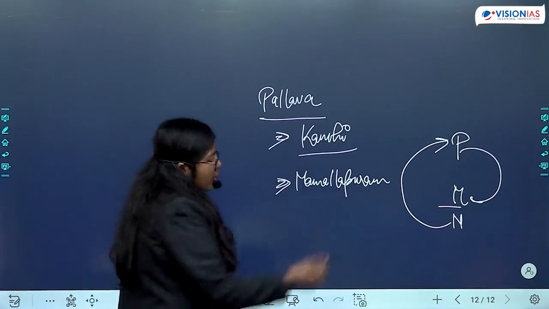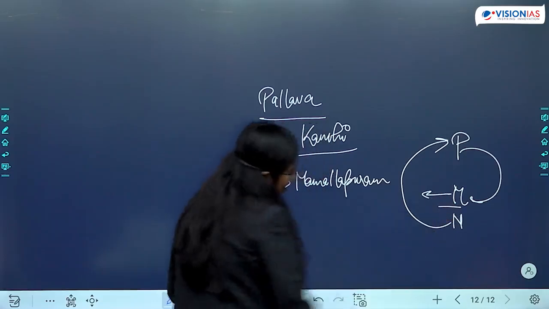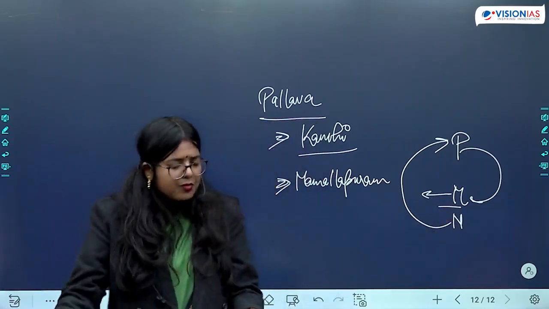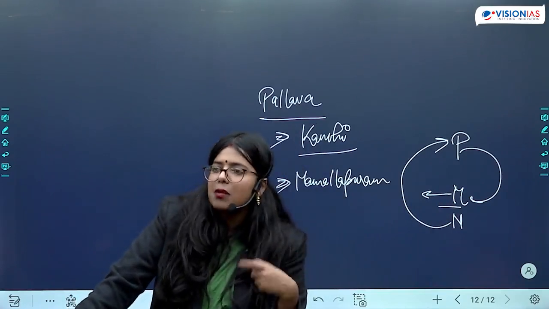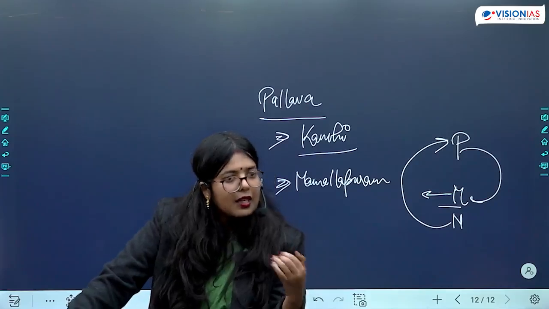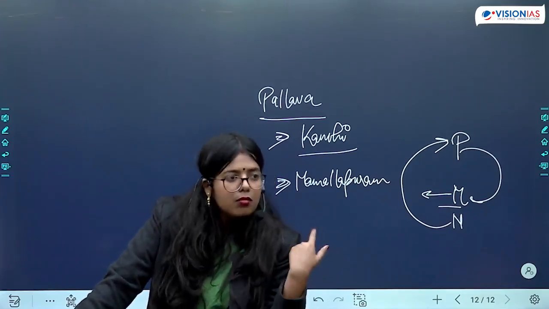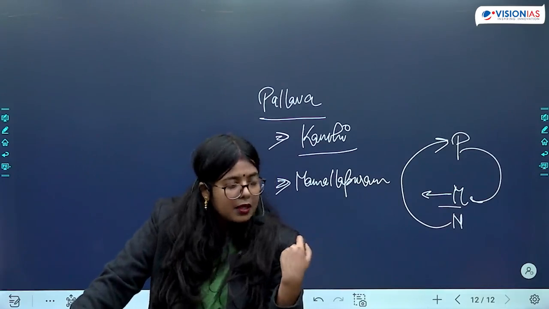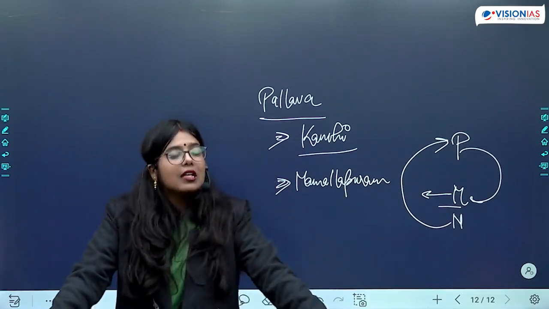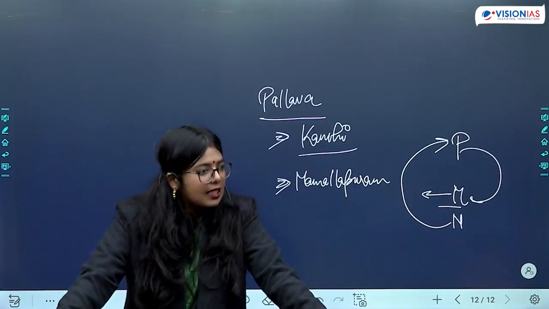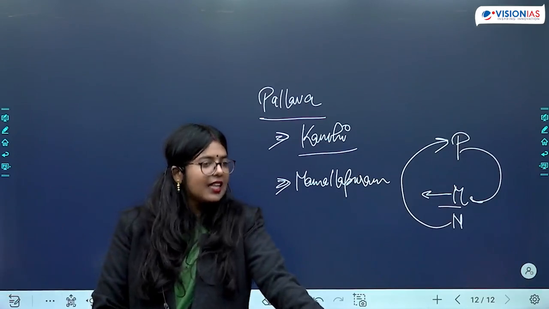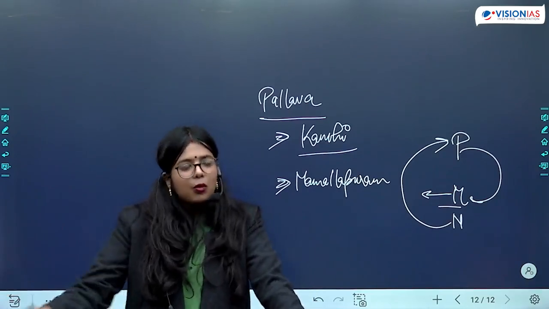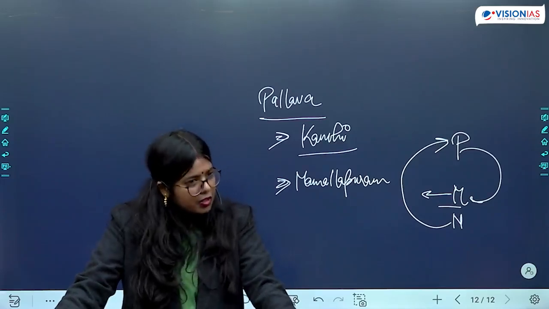Now when we are talking about these rulers, what are going to be their cultural contributions? Here you will find a particular text, Mattavilasa Prahasana, that is attributed to Mahendra Varman. He is also called Chitrakar Puli. Chitrakar Puli, that means painter, one who painted really well. Chaitya Kari, one who built a lot of temples.